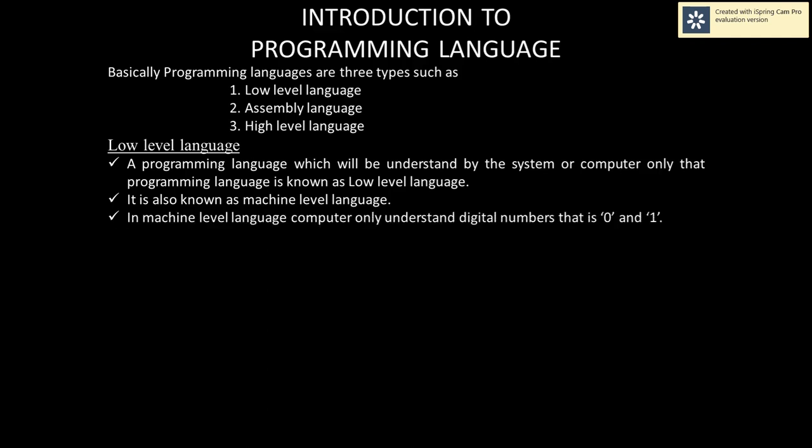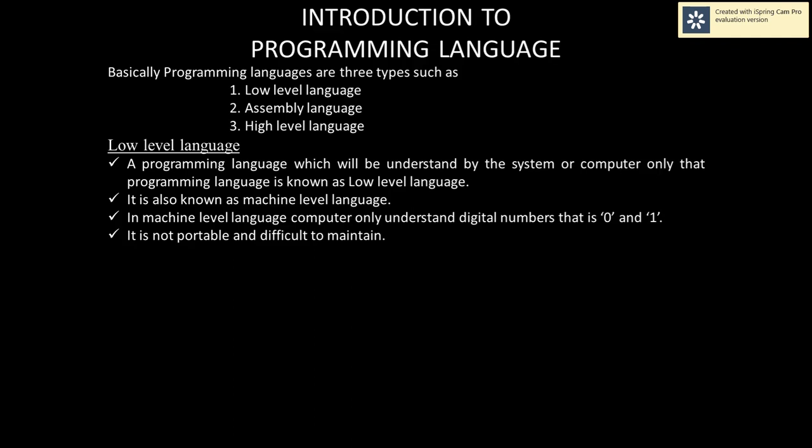In machine level language, the computer only understands digital numbers, that is 0 and 1. Machines know only digital data in 0 and 1 format, that is, binary numbers. Next, it is not portable and is difficult to maintain.